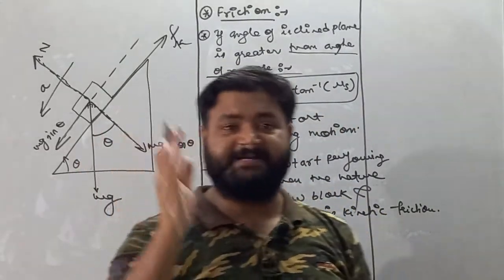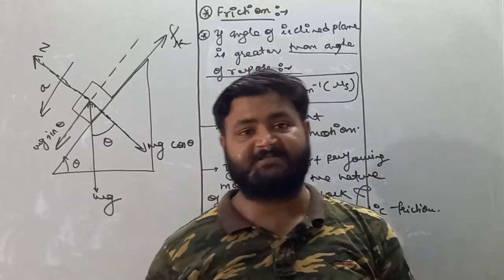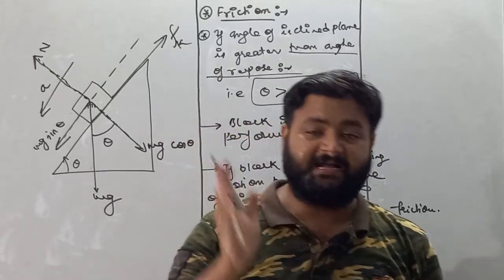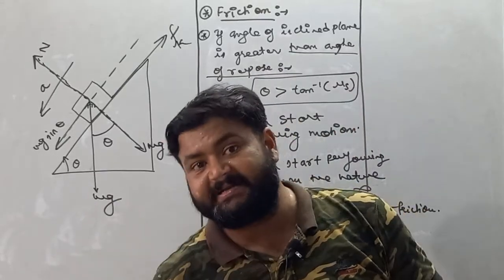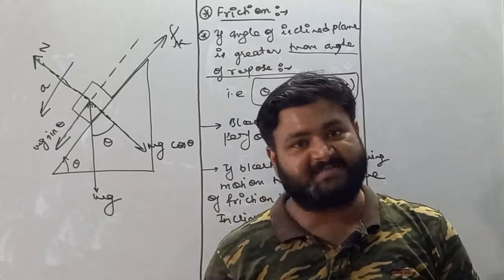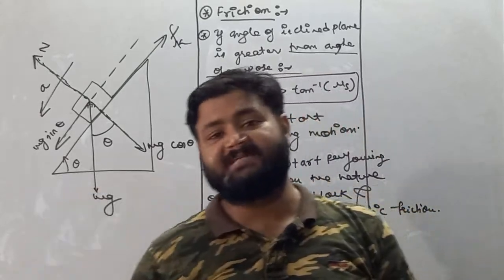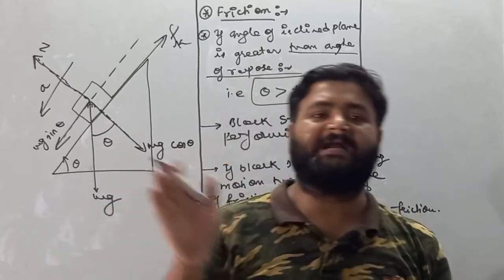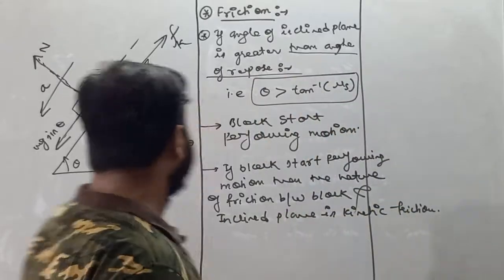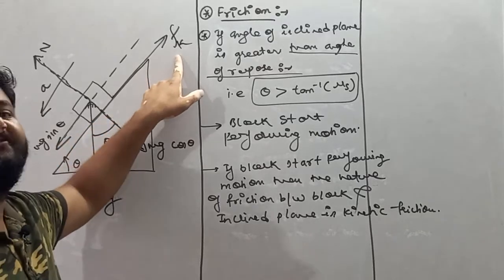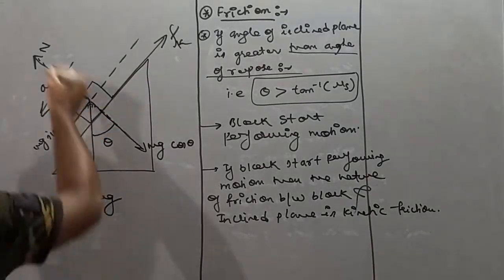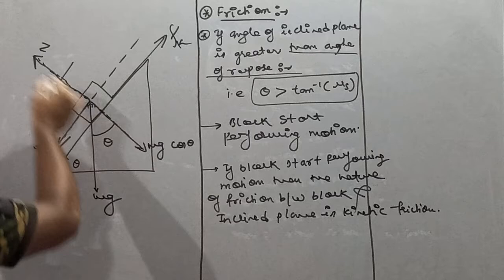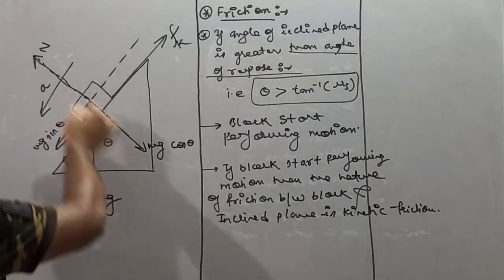So please understand this thing. If the block starts performing motion, that is, the angle of inclined plane is greater than the angle of repose, then the block starts performing motion. And if the block starts performing motion, then the nature of friction between the block and the inclined plane is kinetic. So here comes your kinetic friction.